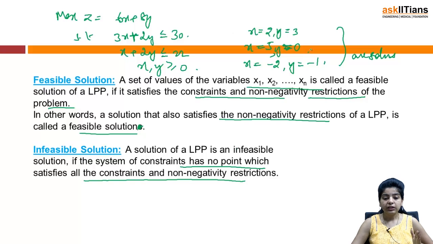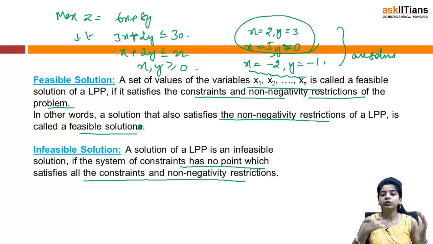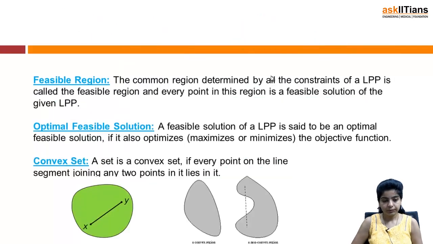That means these two would be the feasible solutions because x and y values are non-negative. So, x equal to 2, y equal to 3, and x equal to 5, y equal to 0 are feasible solutions, but this one is an infeasible solution, right? Because it is not satisfying the non-negativity restrictions. So, simply, a feasible solution is one that satisfies non-negativity restrictions, and infeasible is one which does not satisfy the non-negativity restrictions.